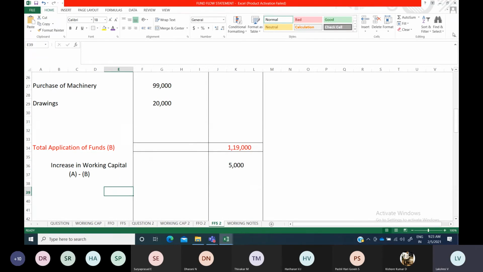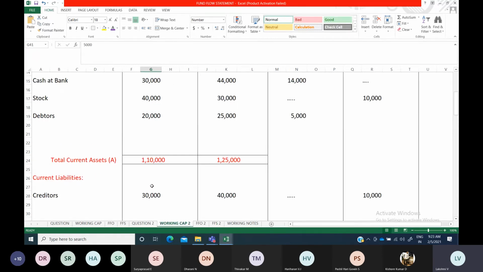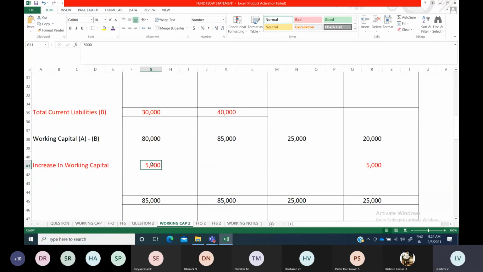This amount is 5,000, and the same 5,000 you would have got here.